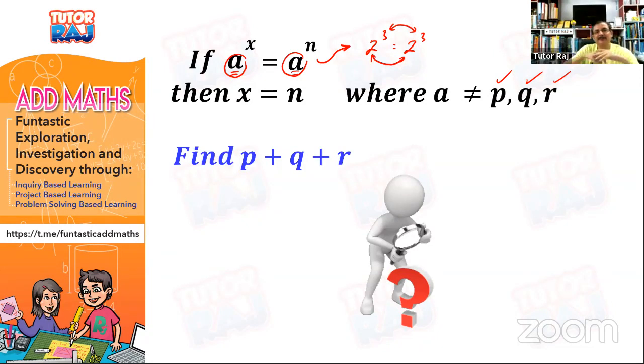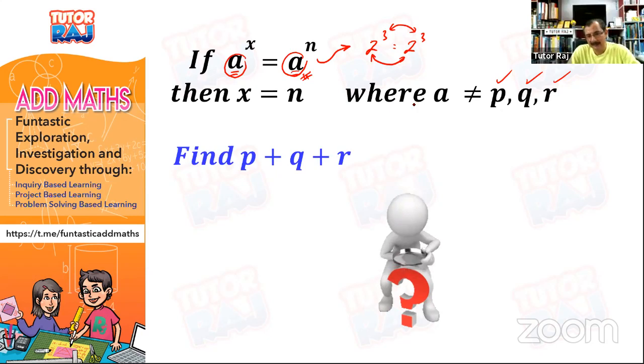If you're given a to the power x, which is equal to a to the power n, okay, so we can say that x is equal to n, right? But ada syarat dia, A tadi tak boleh apa. Right? Now class, but jangan risau, soalan macam ini dia takkan tanya dalam AdMaths lah, okay? This is just the basic ideas saja. You really need to know what the A values are yang kita tak boleh terima pakai.